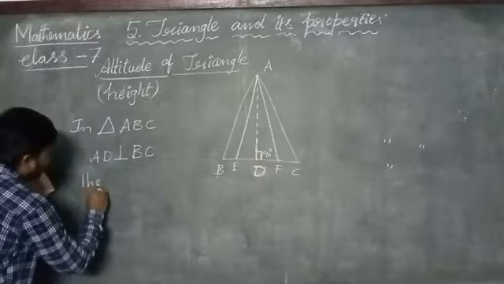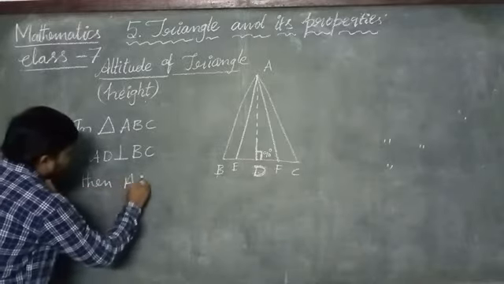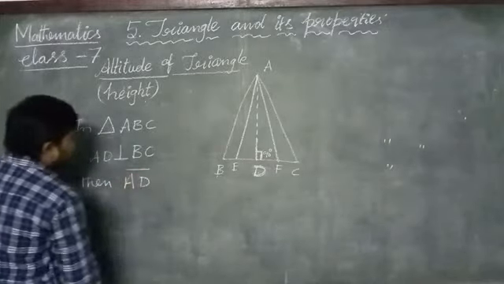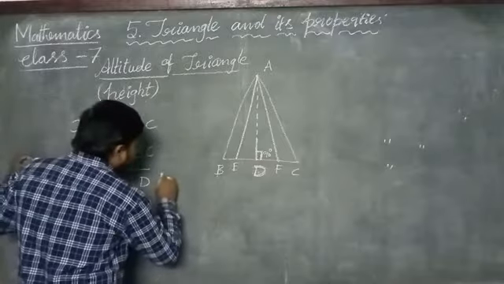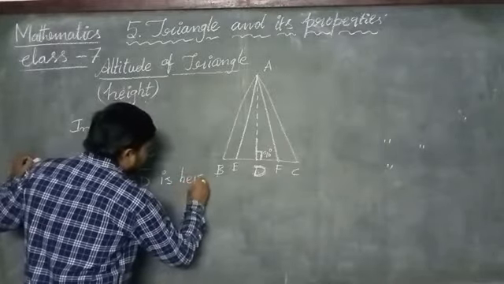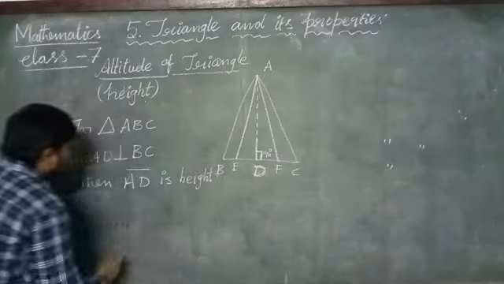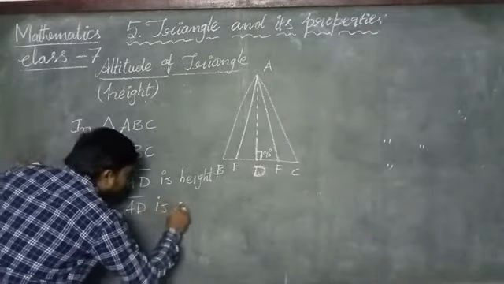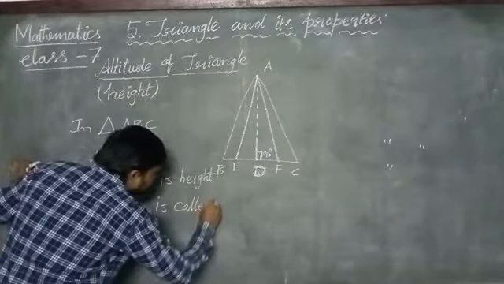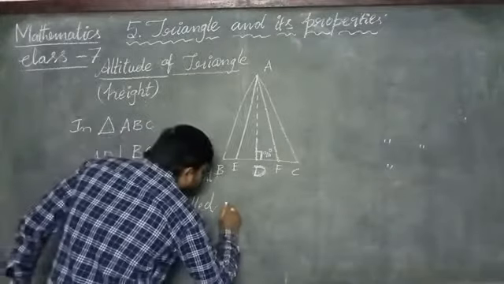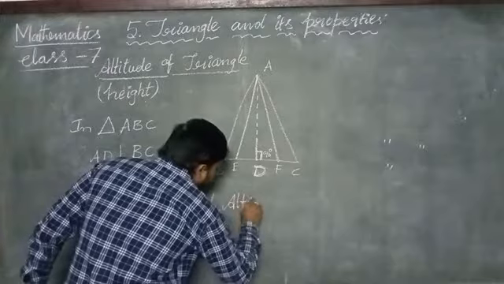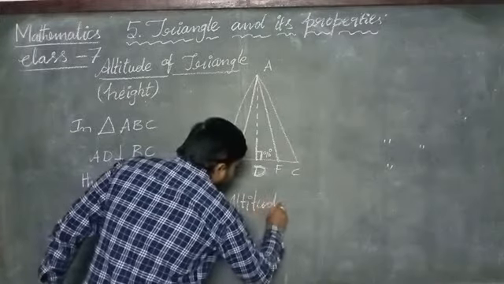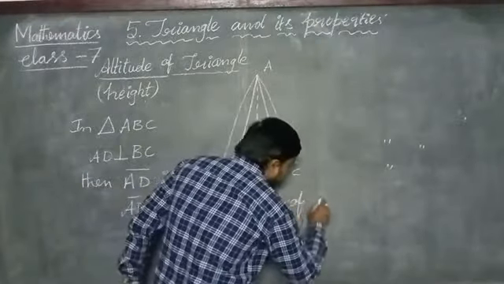Then line segment AD is the height, and line segment AD is called the altitude of a triangle.